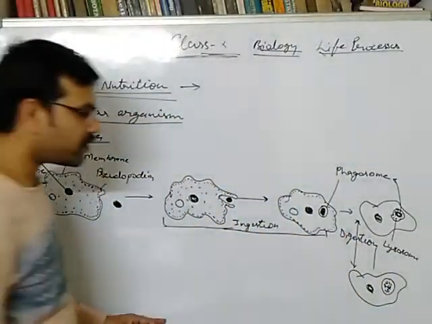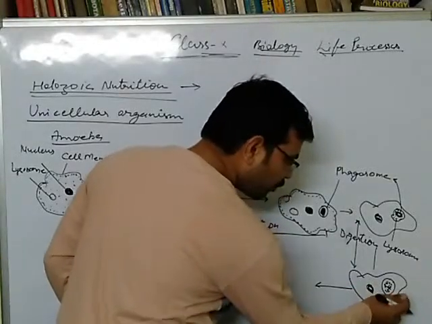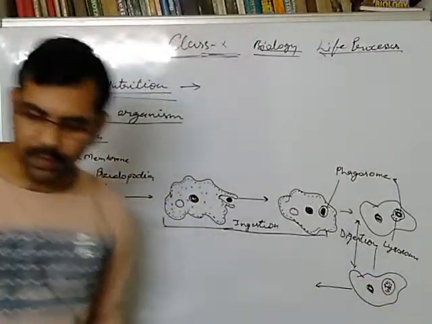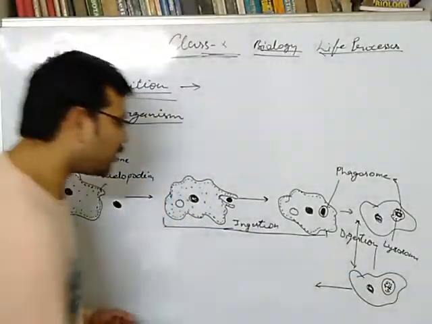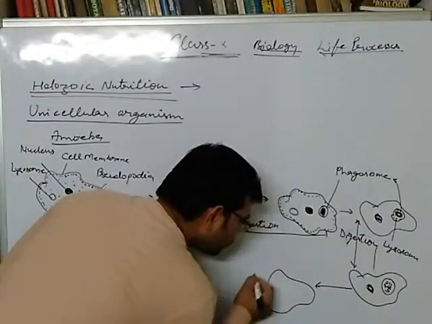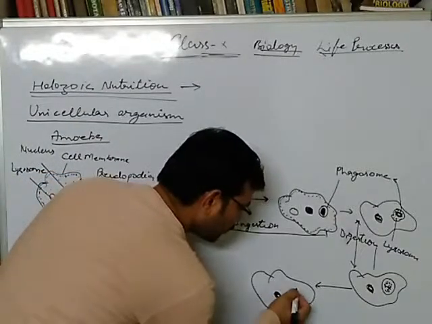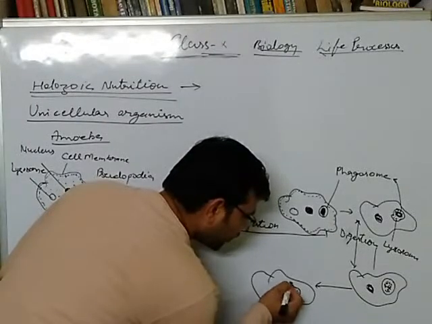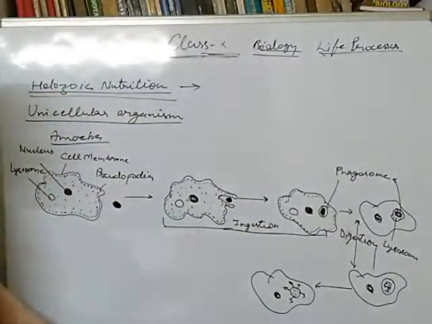Now this digested food present inside the phagosome undergoes the process of absorption. In the process of absorption, what will happen? This is a food vesicle, and outside it, the food will be absorbed.